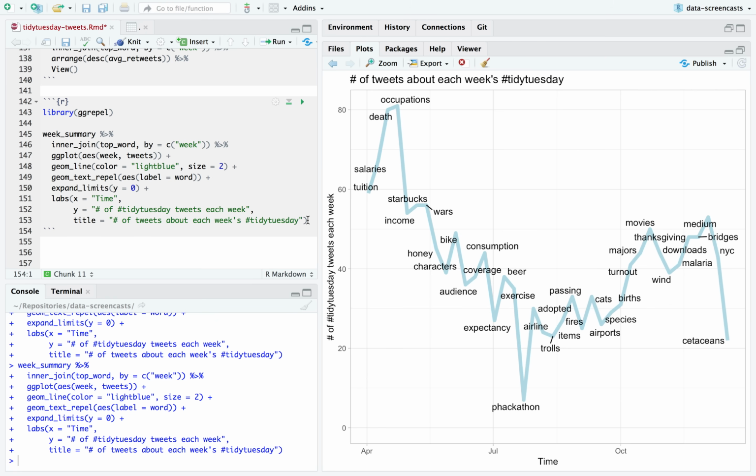And I'd probably add a subtitle saying, "Word shown is each week's most specific word based on TF-IDF. Shown is the word most specific to each week."